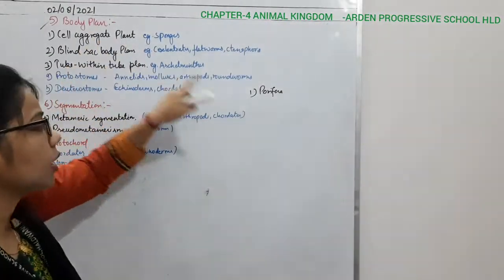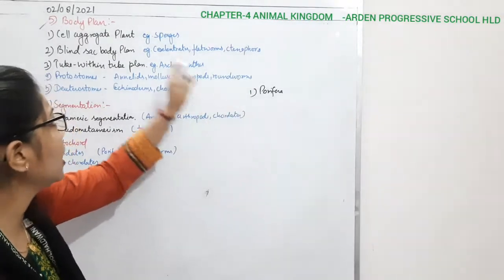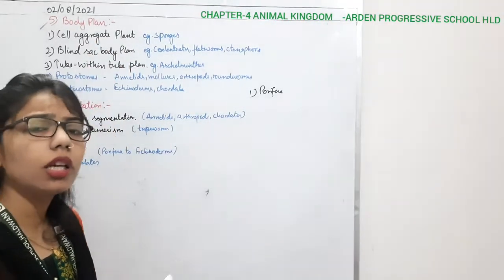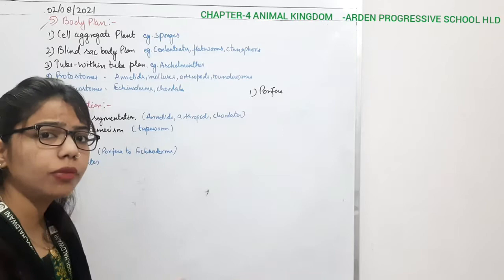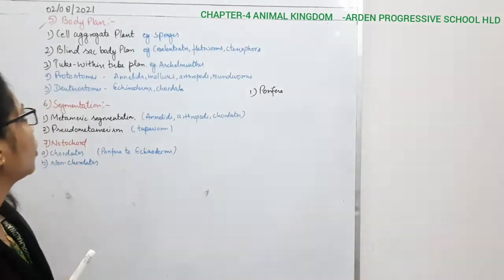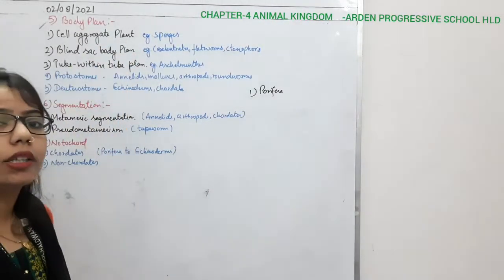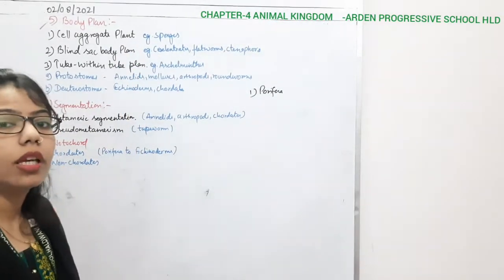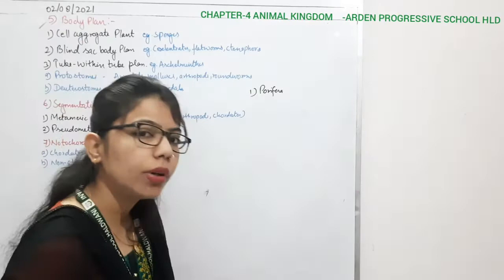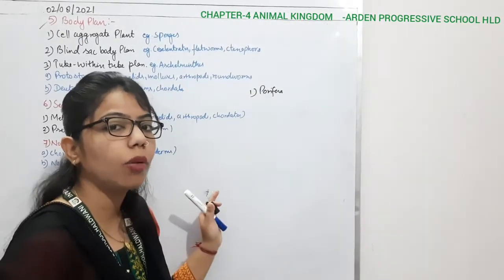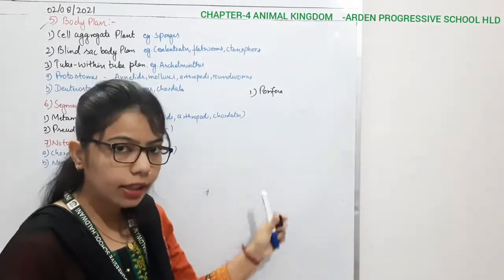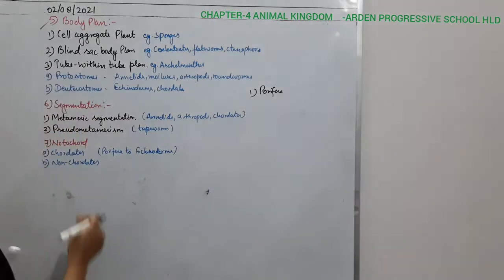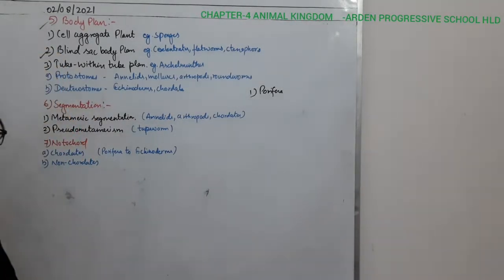So here we can say the body plan is cell aggregate. It means that the body is just a group of cells, but it is not forming the tissue here. So what we can say, the body plan is a cell aggregate plan, and it is present in the case of sponges or the poriferans. But now as we are moving from Porifera to Coelenterata, then Ctenophora, we will find that there are some changes. What are those changes?